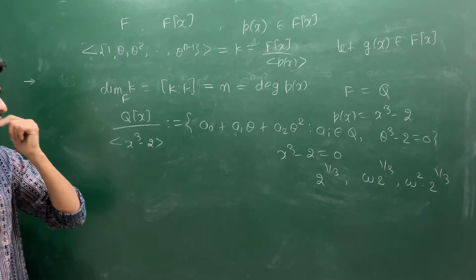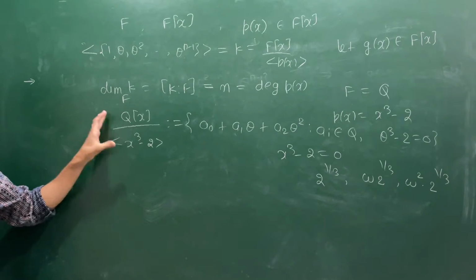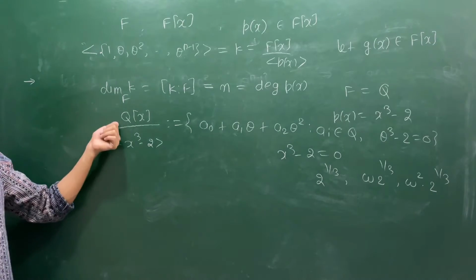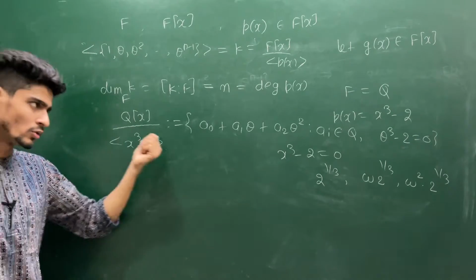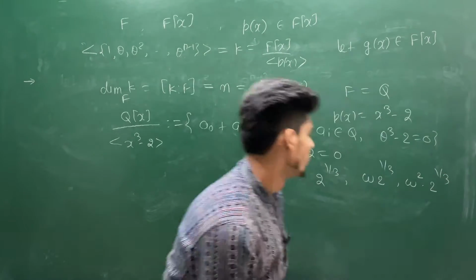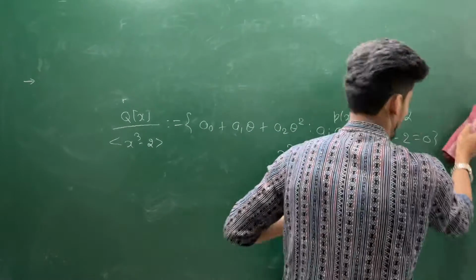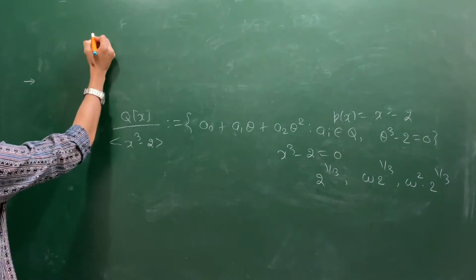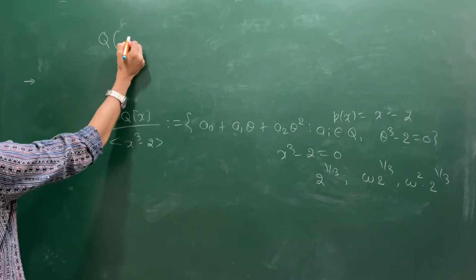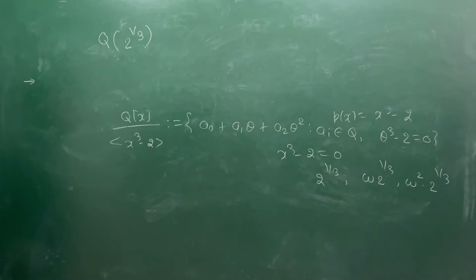But one can think of another thing, this is a quotient structure. Can you give me a structure which is not a quotient one, which is a simpler one? So we can have a simpler one also. Let us observe this example explicitly. Can you write this one? Q adjoin 2 power 1 by 3. This is an extension.